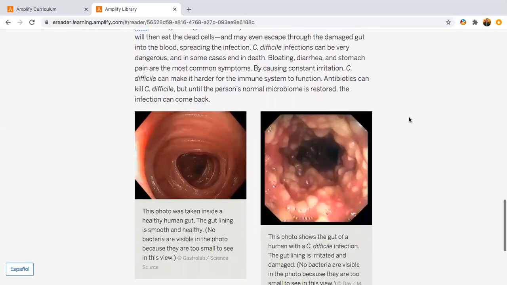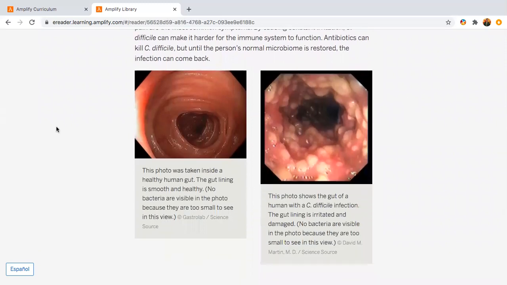At the bottom, we have two images of a human gut. On the left side, we have an image of the gut and some text. This text states, this photo was taken inside a healthy human gut. The gut lining is smooth and healthy. No bacteria are visible in the photo because they are too small to see in this view.